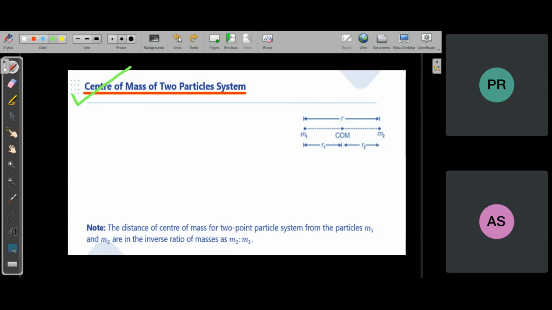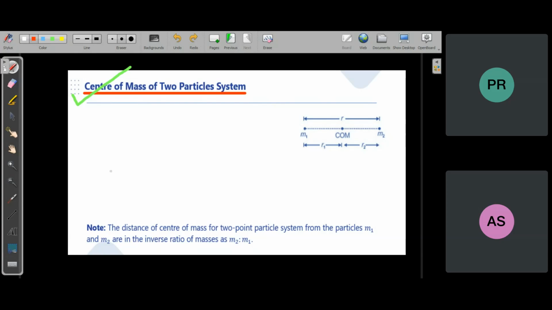Sir, we get R1 as R into M2 by M1 plus M2, sir. R into M2 by M1 plus M2, sir. And what is that? This is the value of R1, sir.